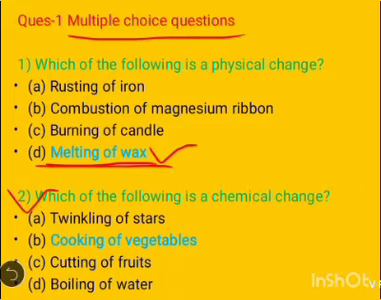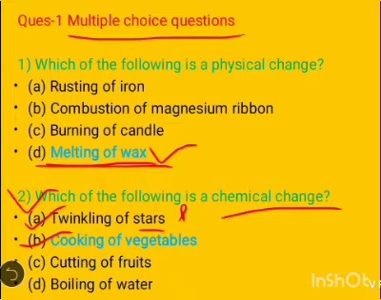Now come to the second question, which is, which of the following is a chemical change? Now you know the definition of chemical change. Chemical changes are changes in which the chemical property of the substance is altered, and these are mostly irreversible and form new substances which have completely different properties from the original substance. Twinkling of star is an example of physical change.